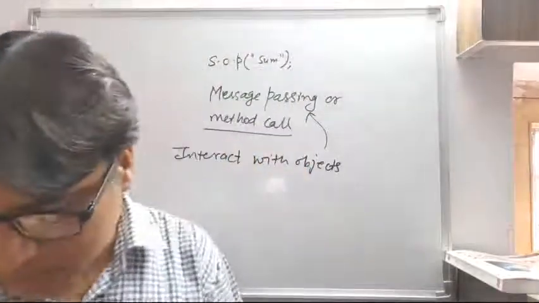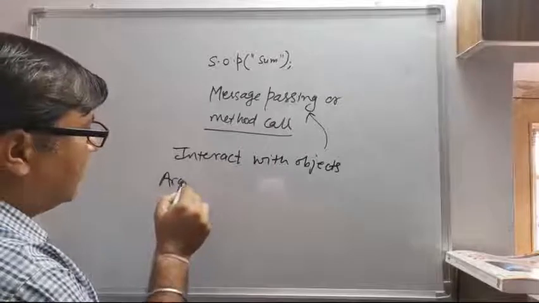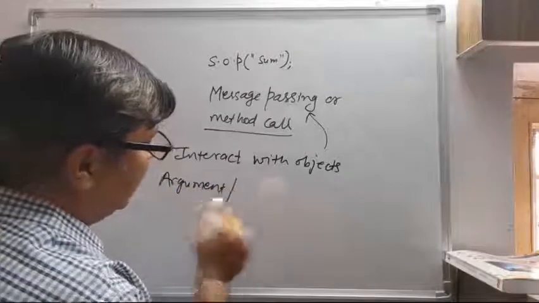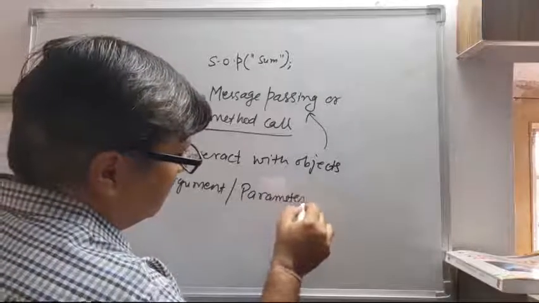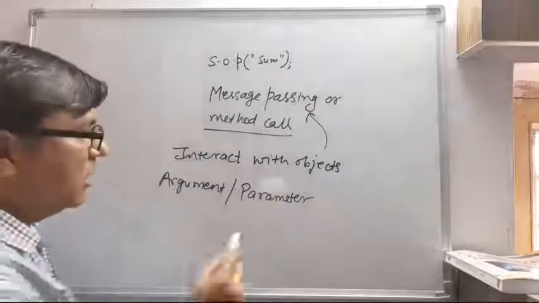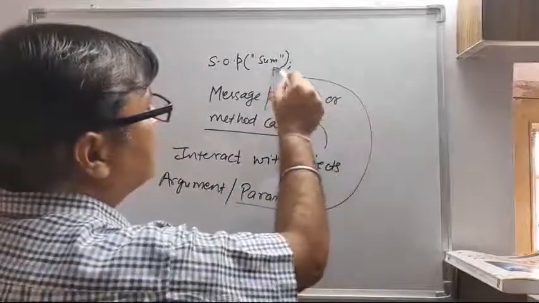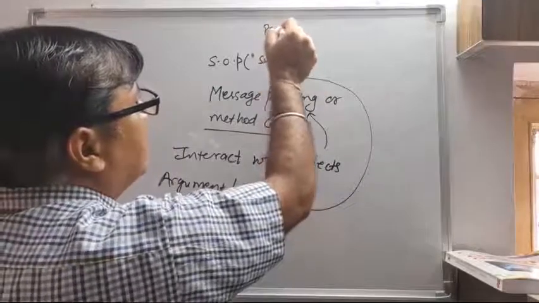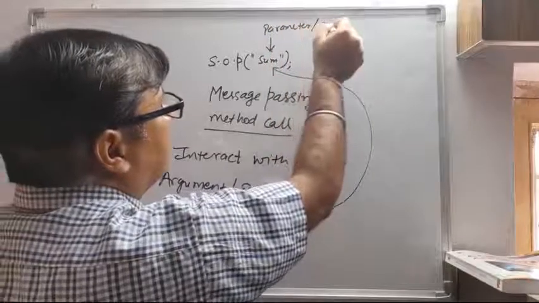Now what is then the argument list? An argument is also known as a parameter. Now what is a parameter? Whatever we are writing inside the function, such as sum, this is known as a parameter or an argument.